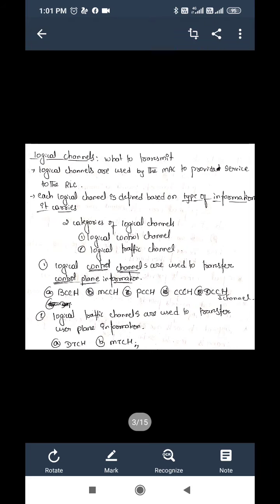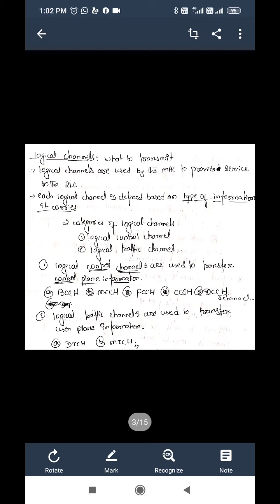In BCCH, the last two letters CH stand for channel, the second letter C stands for control, and the first letter B for broadcast. It is the broadcast control channel. So five channels come under the logical control channel. BCCH is broadcast control channel. MCCH is multicast control channel.